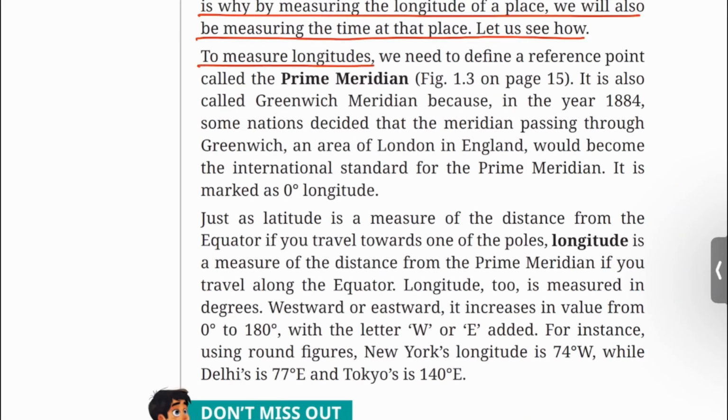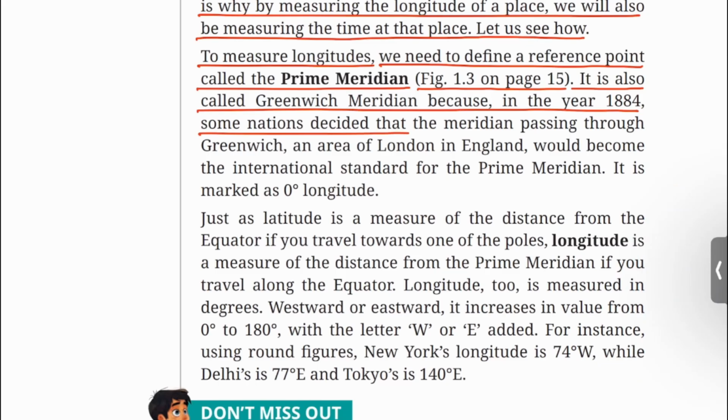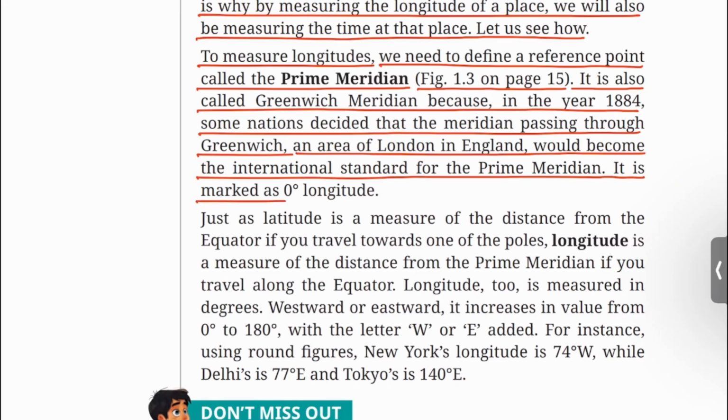To measure longitudes, we need to define a reference point called the prime meridian. Figure 1.3 on page 15. It is also called the Greenwich meridian because in the year 1884, some nations decided that the meridian passing through Greenwich, an area of London in England, would become the international standard for the prime meridian. It is marked as 0 degree longitude.